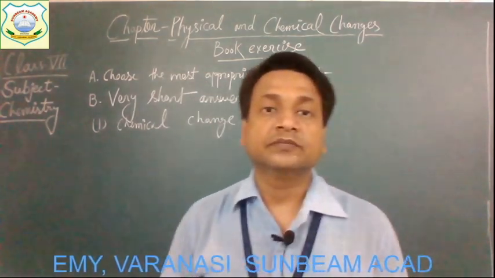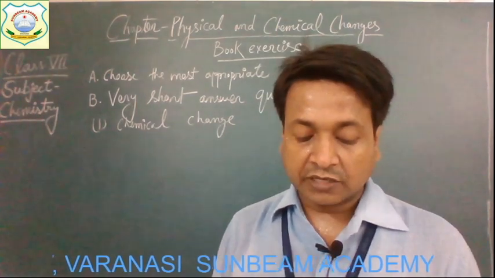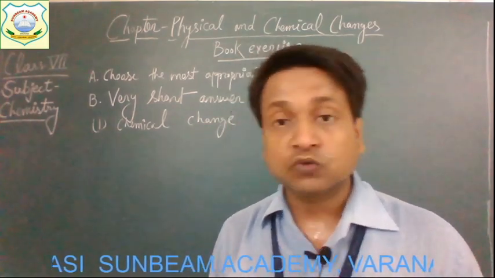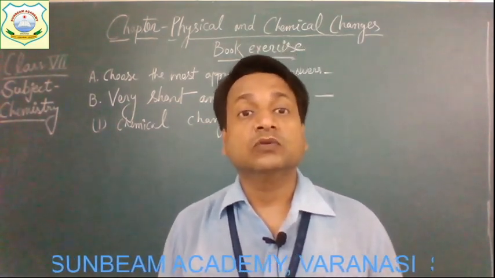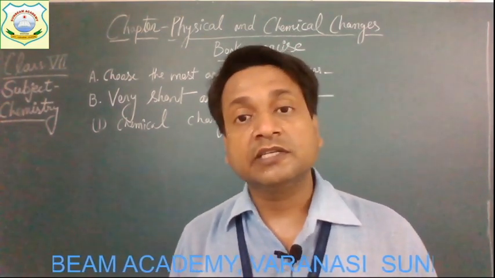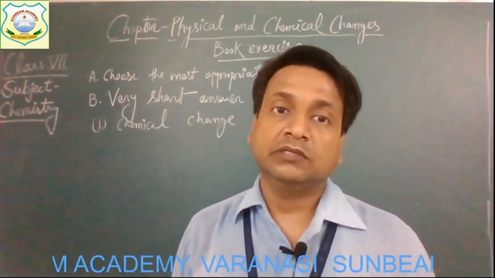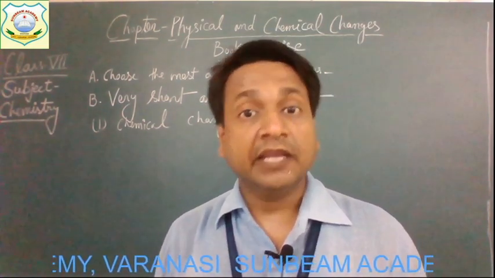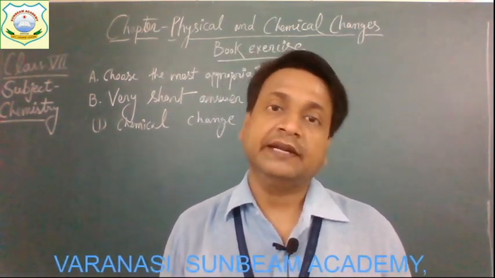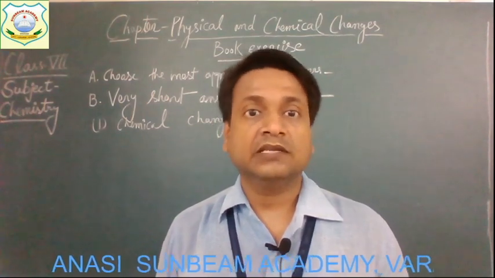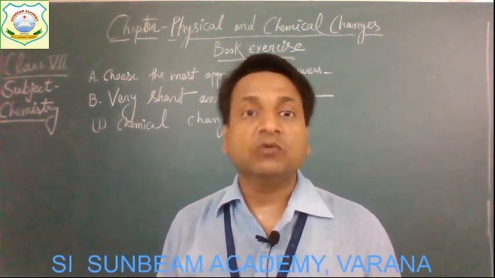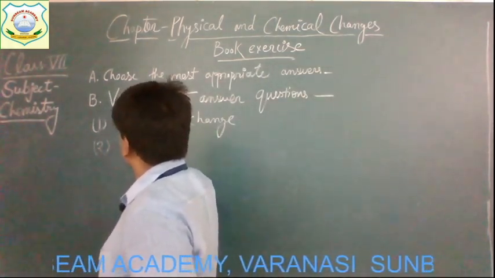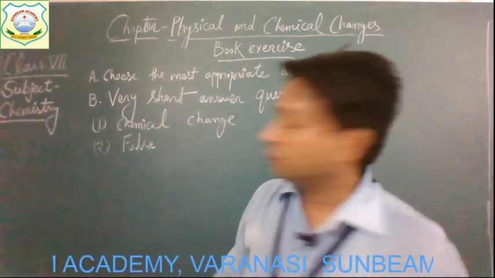Okay, chemical change. Now the question number 2 is, rust is a mixture and does not have a chemical formula. Is it true or false? So the statement is false, because rust is not a mixture, it is a compound. Okay, and it has a definite formula. Got it, children? And the chemical name of rust is iron oxide, Fe2O3. So this is the name and chemical formula of rust. So we can say that the statement is false.